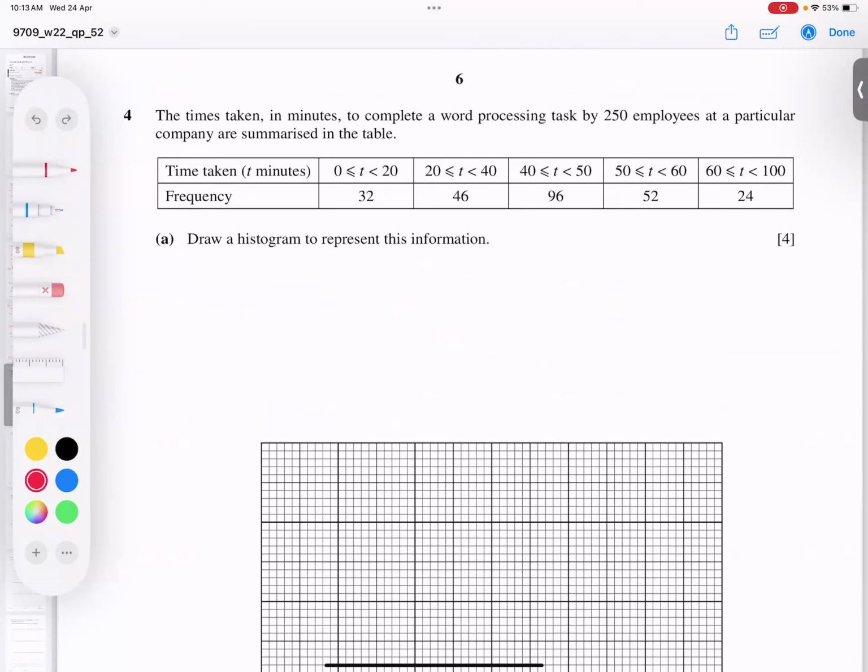First of all, when you have this kind of question, just concentrate: is this number the same or not? And is this number the same, this number the same? This is very important to know, because if these numbers are not the same, this is called discontinuous data. If they are the same, like ending 20, starting 20, ending 40, starting 40, this is called continuous data.